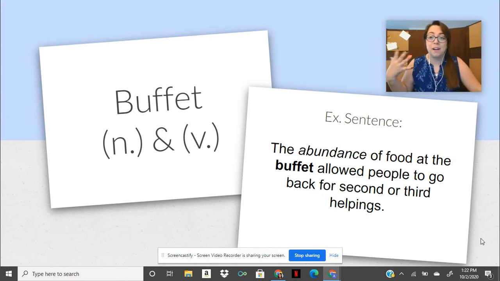And just a reminder, abundance means plentiful. There's a lot of it, there's extra of the food at the buffet allowed people to go back for the second or third helpings.